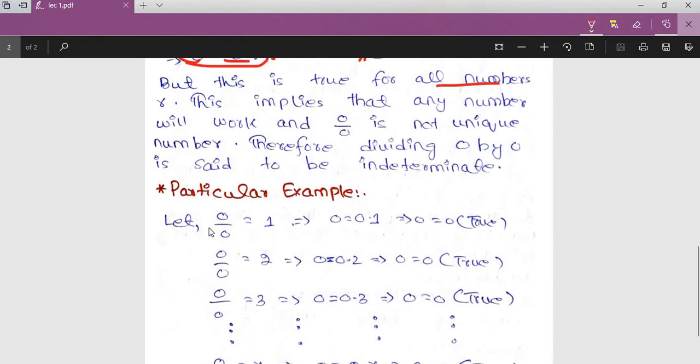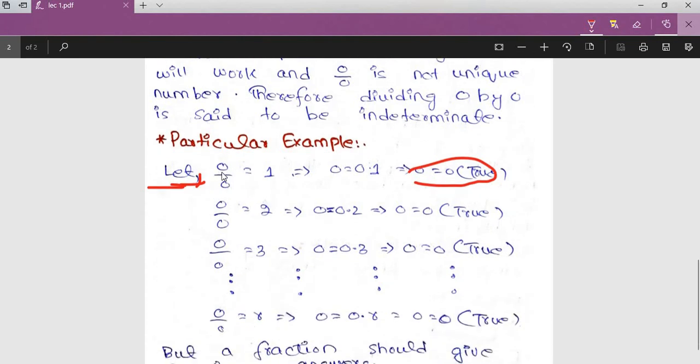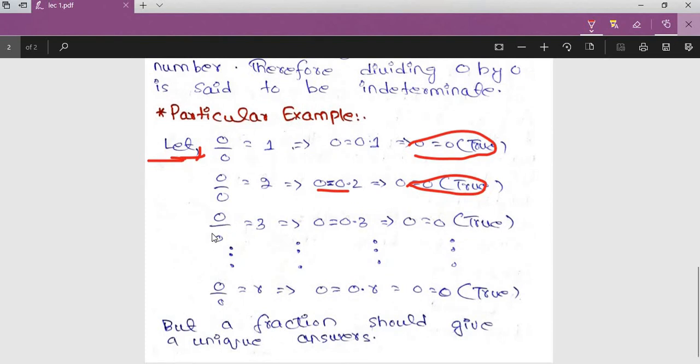Consider a particular example. Let 0 divided by 0 be equal to 1, which implies that 0 is equal to 0 multiplied by 1, so 0 is equal to 0, which is true. Now let 0 divided by 0 be 2. This further implies that 0 is equal to 0 multiplied by 2, which is 0. This is also true. And if 0 divided by 0 is 3, let's assume that 0 divided by 0 is answering us 1, then 2, then 3, then 4, and so on, up to r. So this is true for any real number.